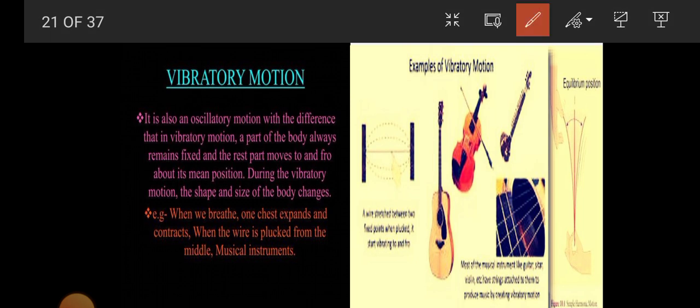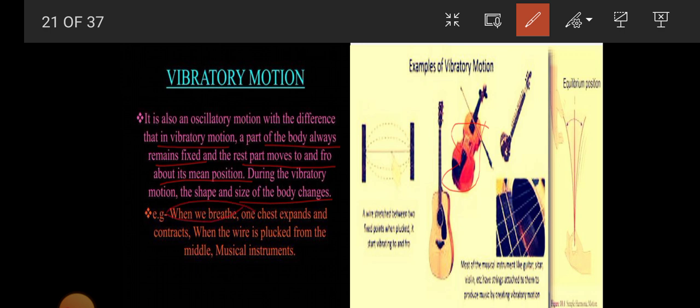Now next is vibratory motion. It is also an oscillatory motion, with the difference that in vibratory motion part of the body always remains fixed. The rest of the part moves to and fro about its mean position. Understood? Part of the body always remains fixed, but the rest of the part always moves to and fro about its mean position. During vibratory motion, the shape and size of the body changes. Okay, shape and size will change.